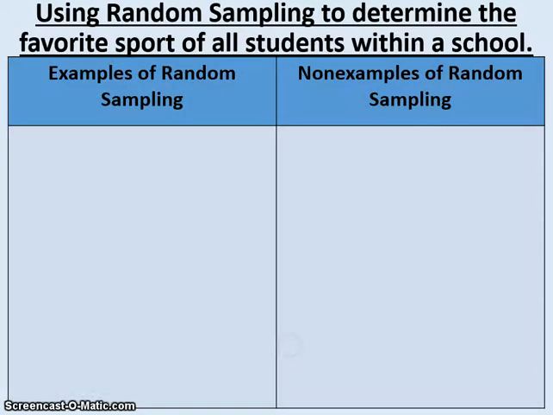So let's look at some examples and non-examples of random sampling. We're going to consider that we're going to try to use random sampling to determine the favorite sport of all students within a school. I'm going to show you some examples of random sampling as to how we can do that and some examples of non-random sampling, also known as biased sampling, to determine that favorite sport.